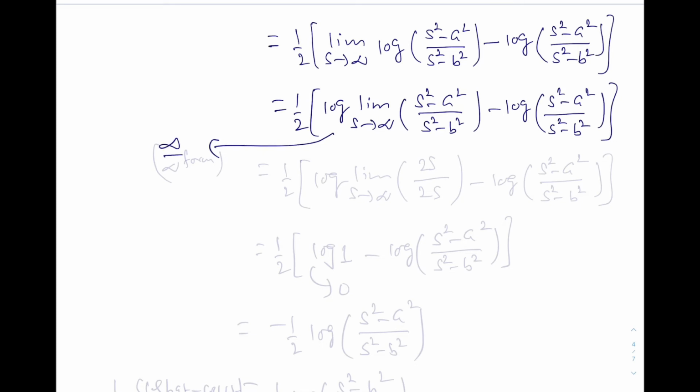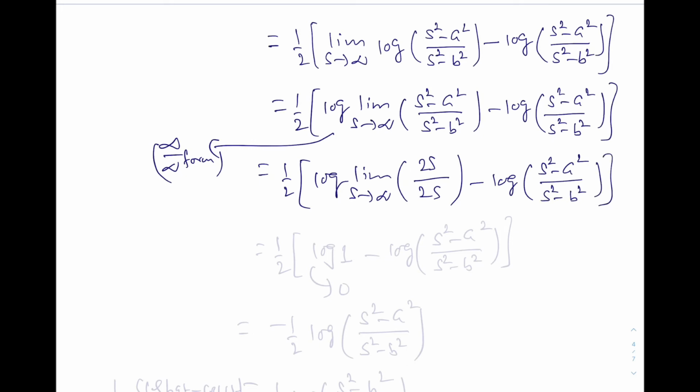Now again here you have infinity by infinity form. So 1 by 2 log of limit s tends to infinity, the derivative is 2s, the derivative is 2s here, minus log of s square minus a square over s square minus b square. This is equal to 1 by 2.